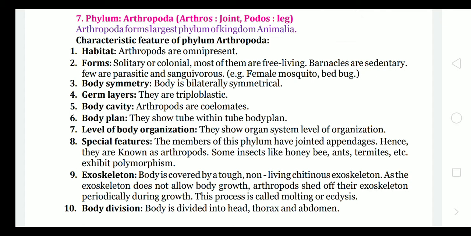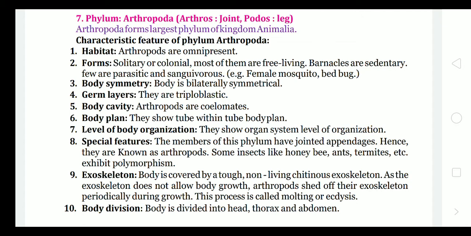Body symmetry: the body is bilaterally symmetrical, divided into right and left parts. Germ layers are triploblastic. 3 germ layers are present: endoderm, mesoderm, ectoderm. Arthropods are coelomates, showing a true coelom, means body cavity. Body plan: they show the tube within tube body plan, means the digestive system is complete with mouth and anus and shows separation from the outer covering of the body. They show organ system level of organization. A very well developed organ system is there in their body, especially in the cockroach we can say.